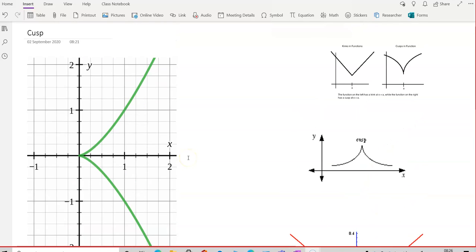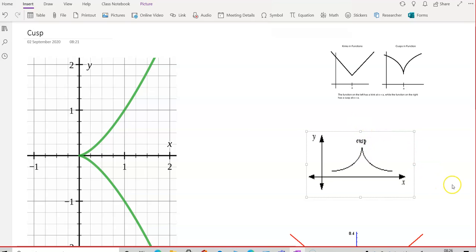Cusp especially will arise where the bending of the curve changes abruptly. This is the ideal example for the curve where there is a cusp at this point. Here you can see the curve is approaching the point. If this point we have taken as equal to C,